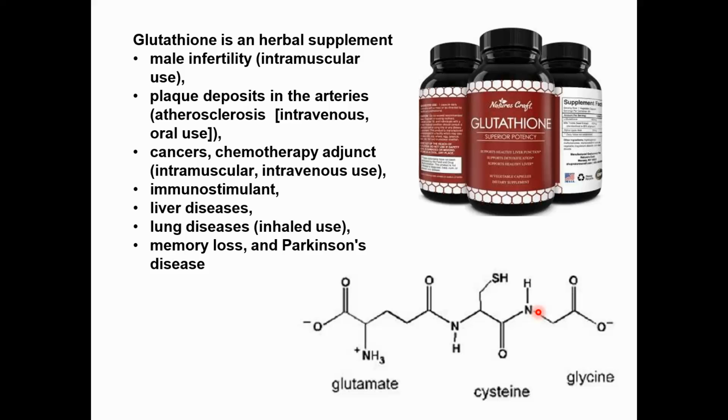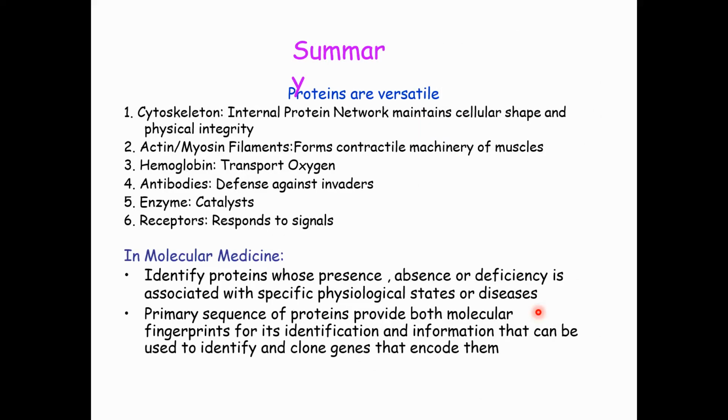It has an antioxidant function, and it is used against cancer as a chemotherapy with other drugs. It is also used to treat liver disease, lung disease, and atherosclerosis. So this is also one important pharmaceutical protein.